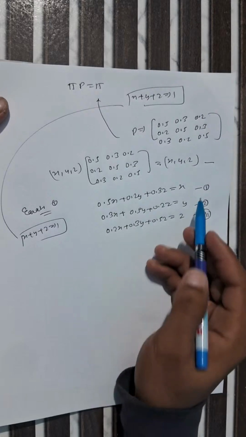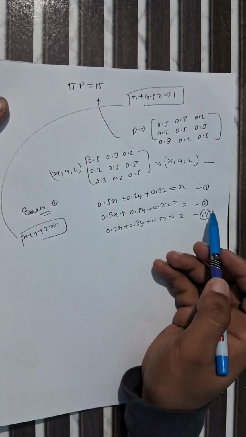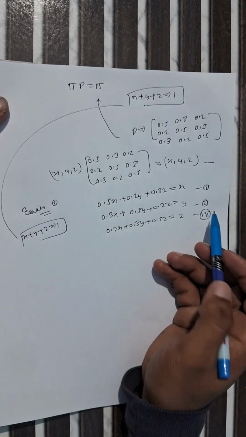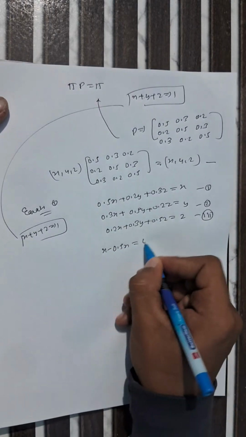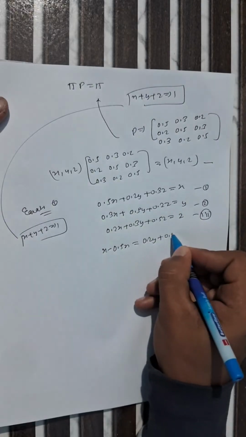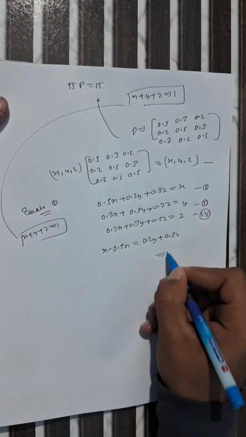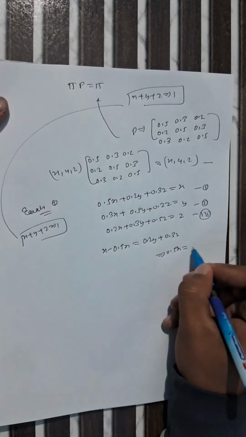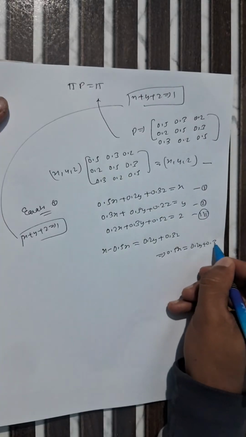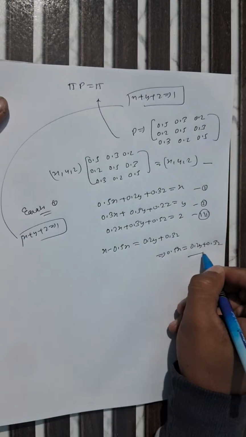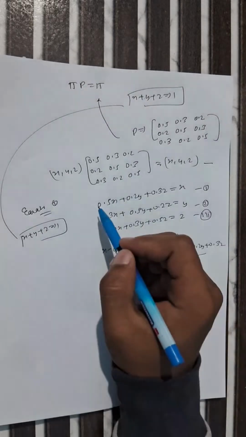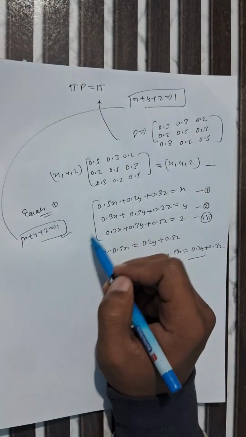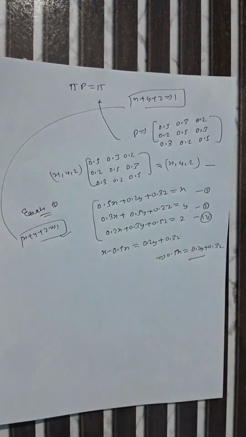So from equation 1, we can take x minus 0.5x equals 0.2y plus 0.3z, which gives 0.5x equals 0.2y plus 0.3z. Up to here, did you get the concept or not, Putti? You can solve these three equations with the help of this and you will get the value of x, y, and z. Clear or not, Putti?